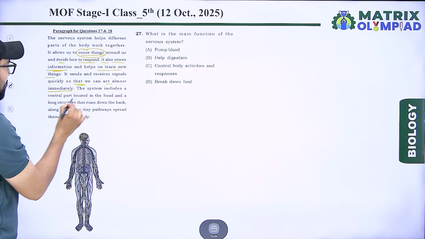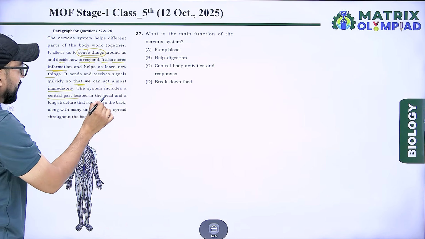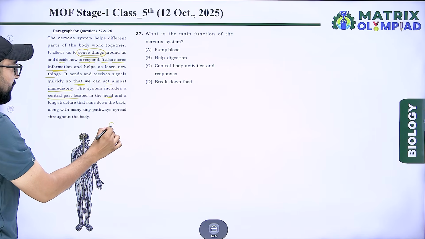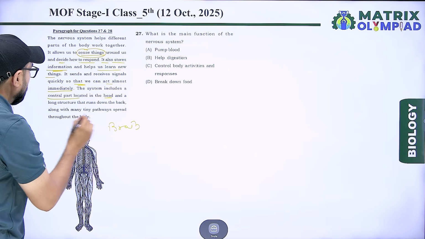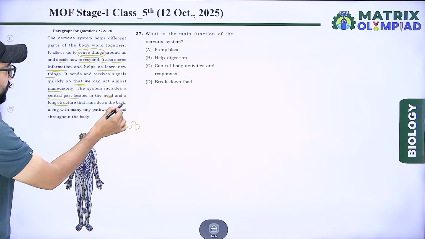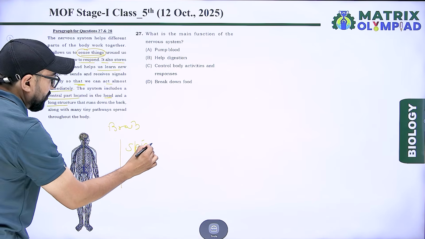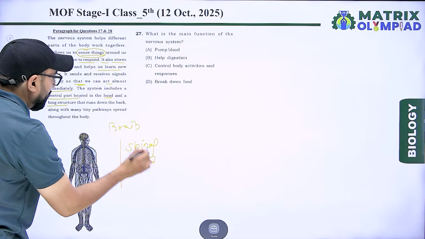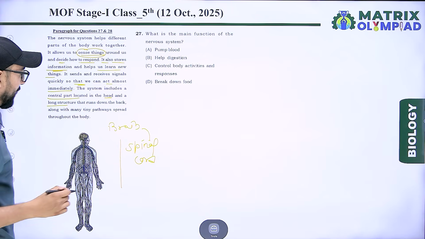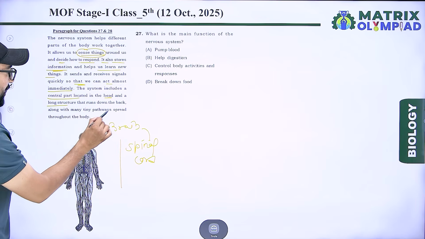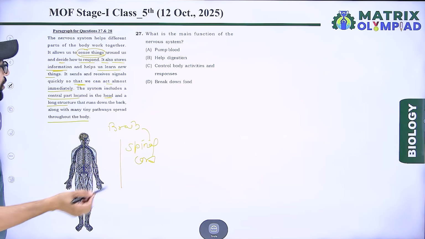The system includes a central part located in the head, that is brain, and a long structure that runs down the back, that is called spinal cord. Nerves run from the brain, along with many tiny pathways spread throughout the body.